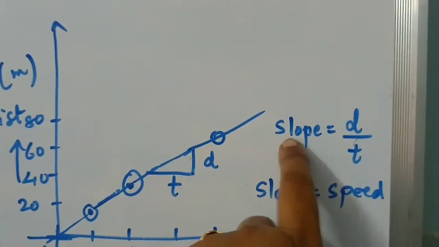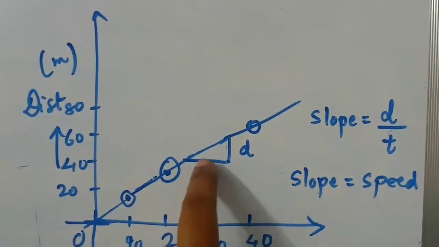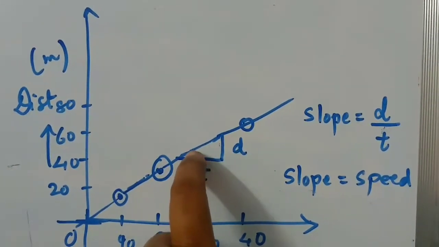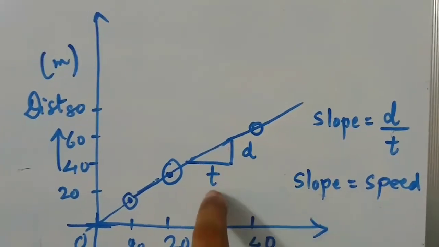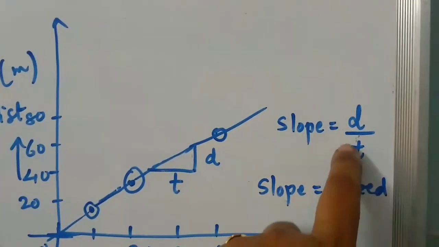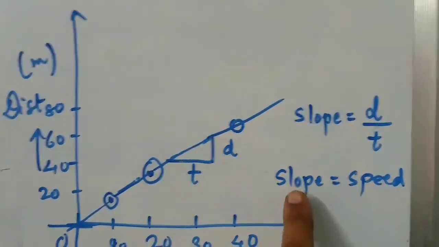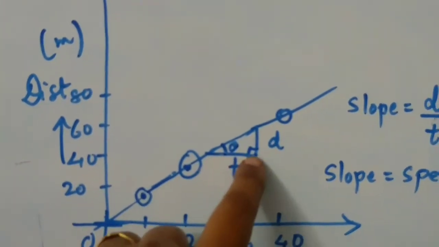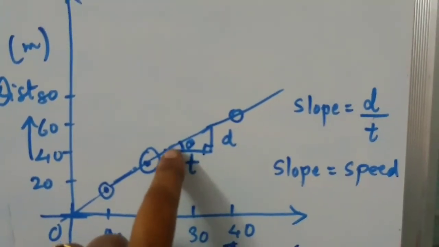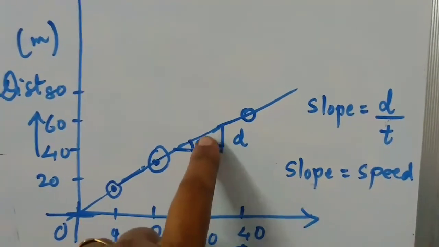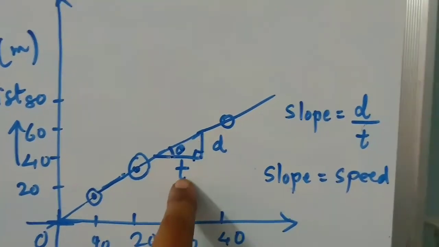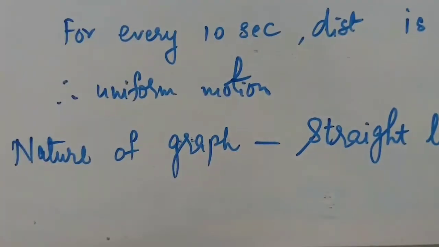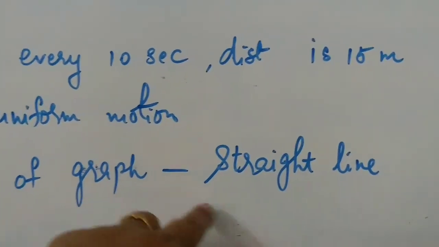Slope of a graph is always given by this. If this angle you take as theta, then opposite to theta is d. So it will be d upon t, and distance upon time is nothing but the speed. So the slope of the graph gives you the speed. Take this angle theta, and here is 90 degrees. So slope will always be equal to the side which is opposite to the angle, that is d upon t, and distance upon time is nothing but the speed. So the nature of a graph for a uniform motion is a straight line graph.